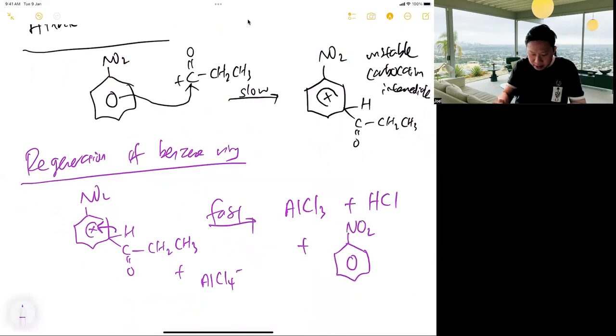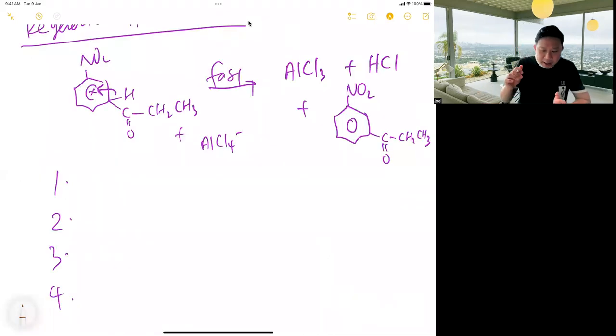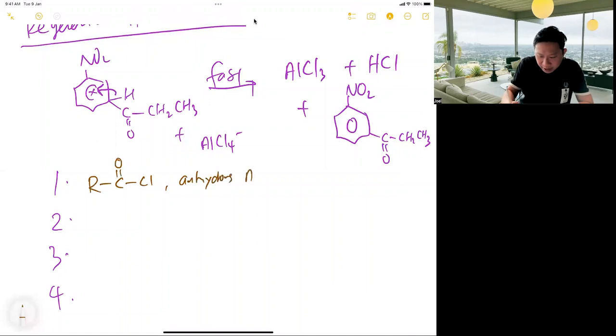Nice, so the benzene ring is regenerated. Can you write down the variations now? The first one is what we just went through, called acylation, with anhydrous AlCl3. Then the second is alkylation. There are two, like that.